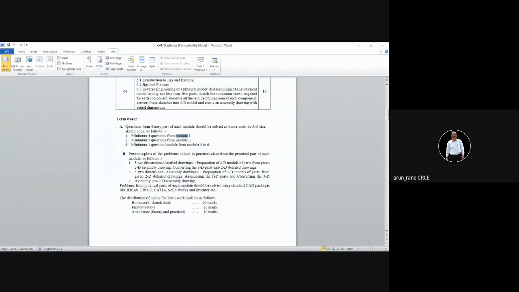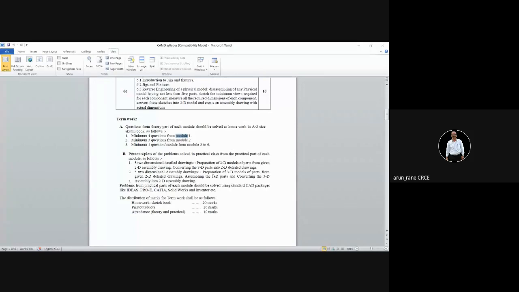In an electric kettle there are different components. Detailing means you have been given an assembly drawing of the electric kettle, and from that you have to draw its components. That is called assembly to detailing. And another is vice versa. So one is session 1 and another is session 2.